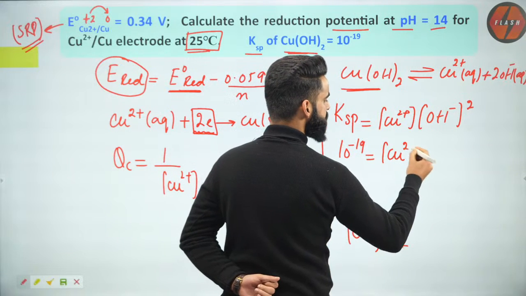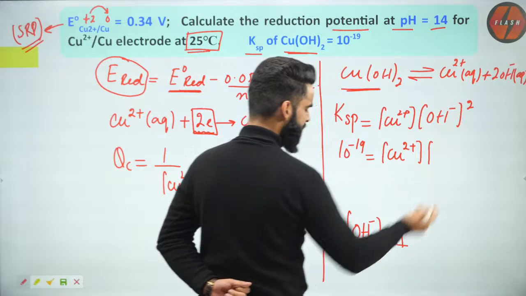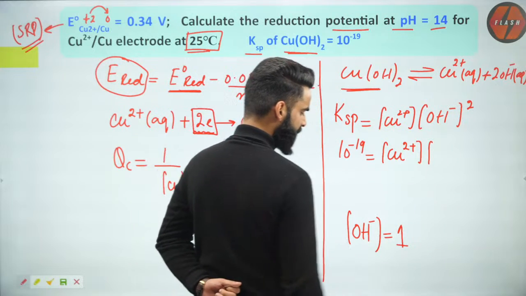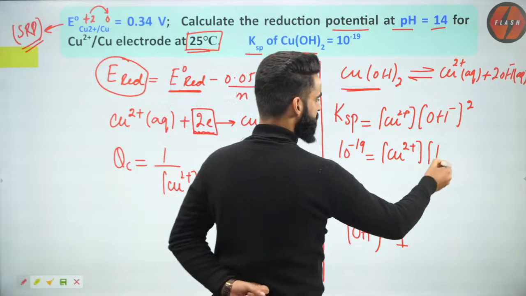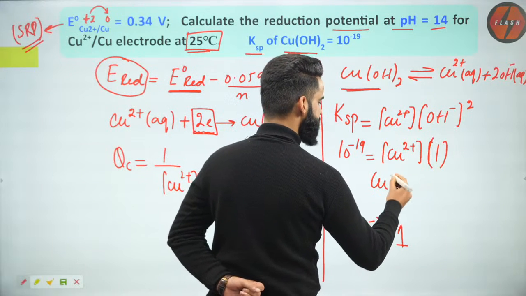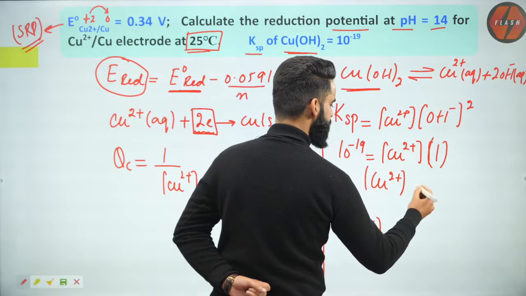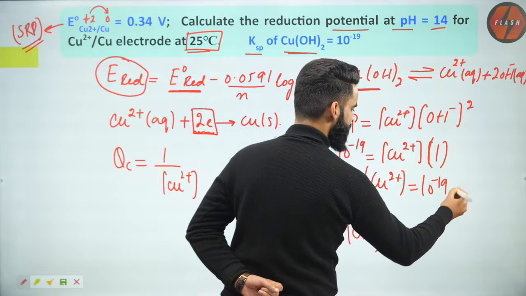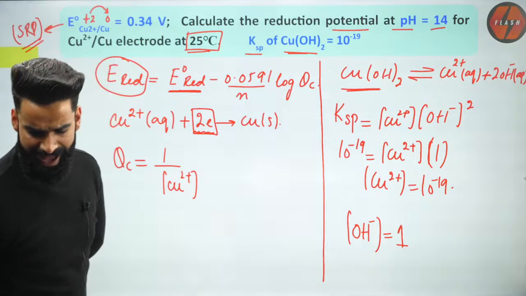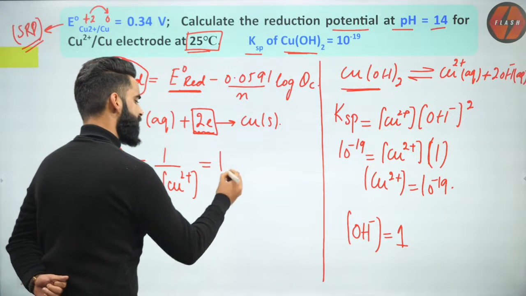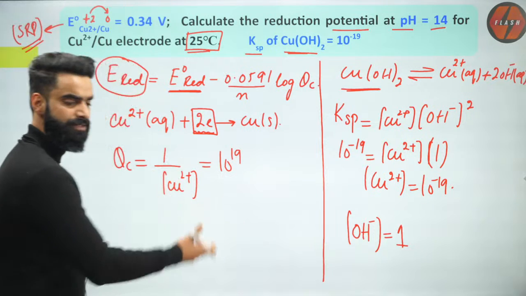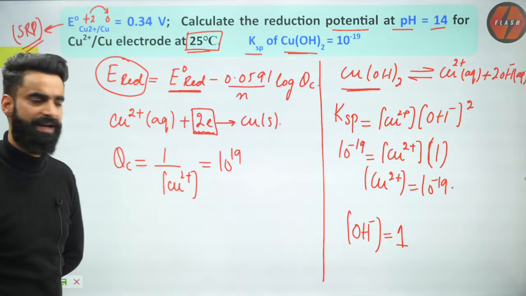The concentration of Cu2+ is right here. The OH- concentration we got as 1, so this whole term is 1. So can I get the Cu2+ concentration right here? I got the Cu2+ concentration as 10 power minus 19. So the Qc value is simply going to be equal to 10 power 19.